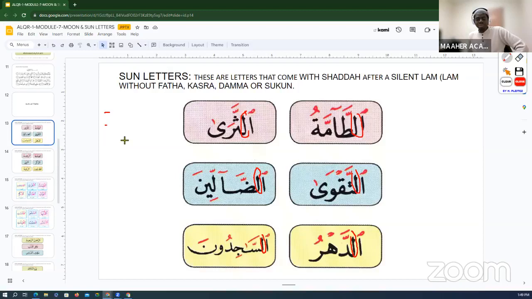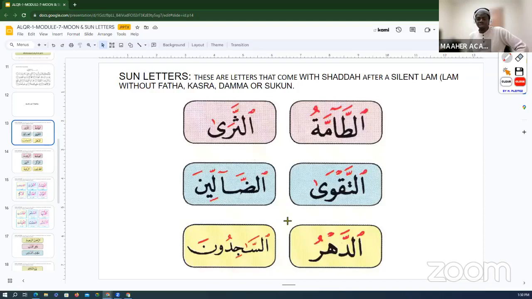Right? So there are two differences you observe between the moon letters and the sun letters. The moon letters will always come after the moon lam, the lam al-qamariya, and the lam al-qamariya is the lam that will have a sukun. And the sun letters will come after the sun lam, the lam al-shamsiyya, and the lam al-shamsiyya will not have anything. It will not even have a half circle sukun or a round circle sukun. It will not have any of this. And so that is lam al-shamsiyya.